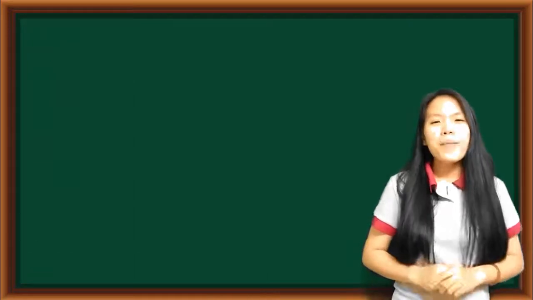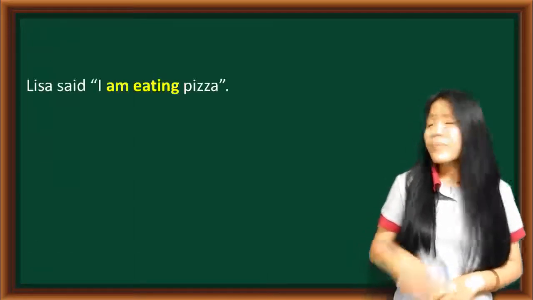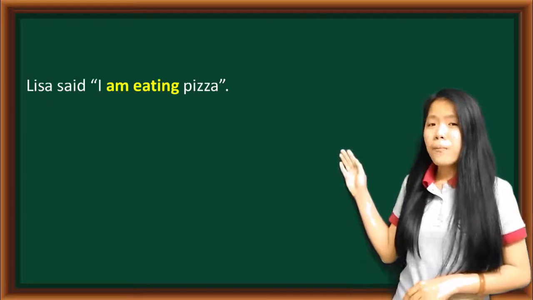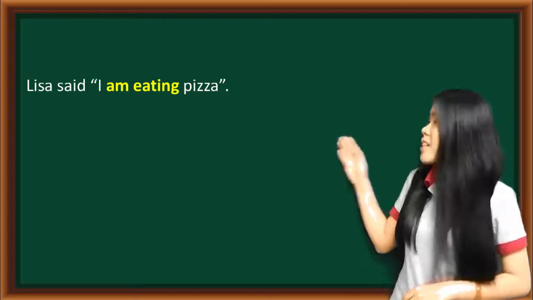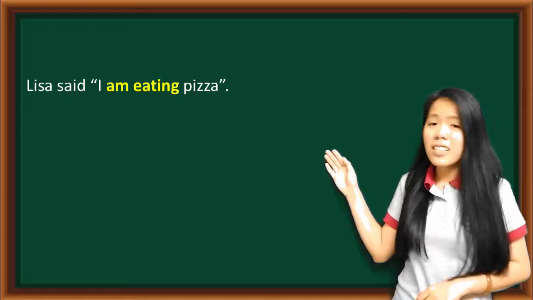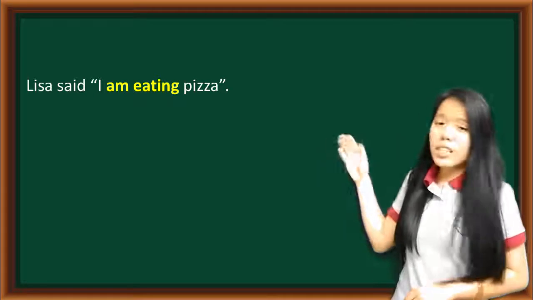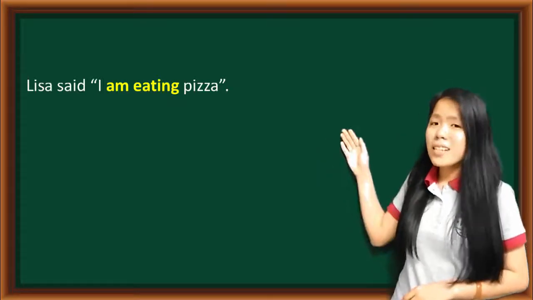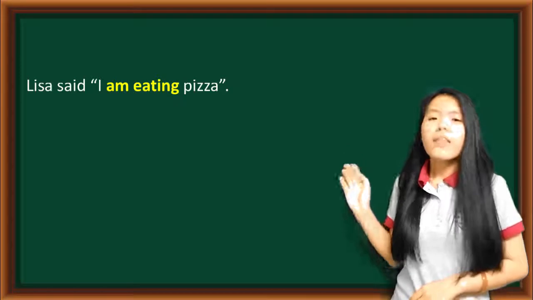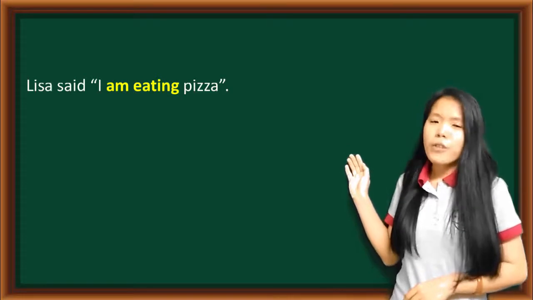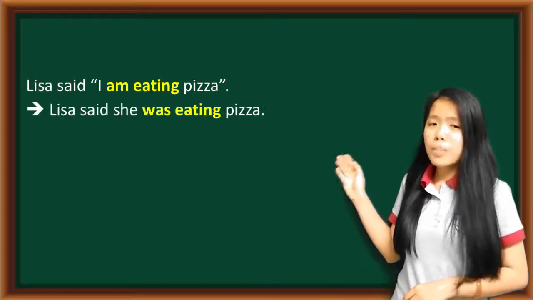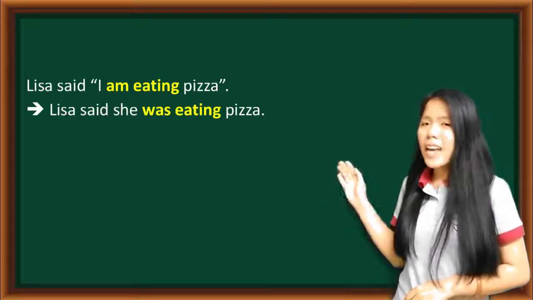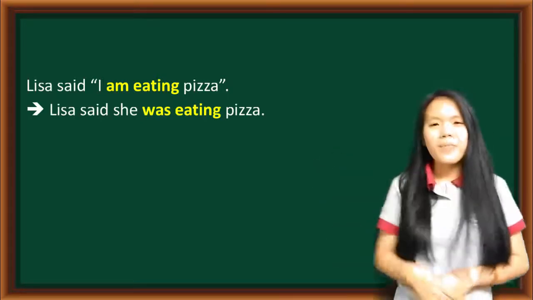Now, we'll do some examples together. Lisa said, "I am eating pizza." So we can see that the tense here is present continuous. In order to change this direct speech into reported speech, we need to change the present continuous tense into the past continuous. So, the correct reported speech here will be, Lisa said she was eating pizza.